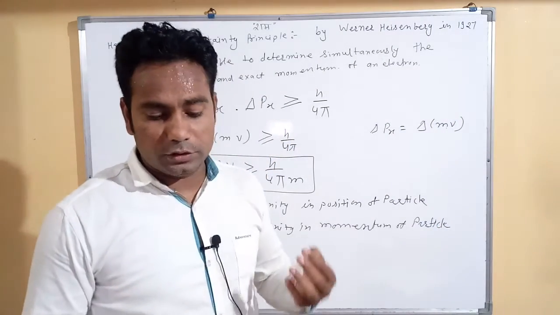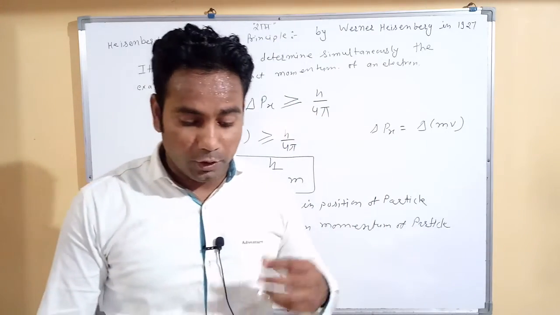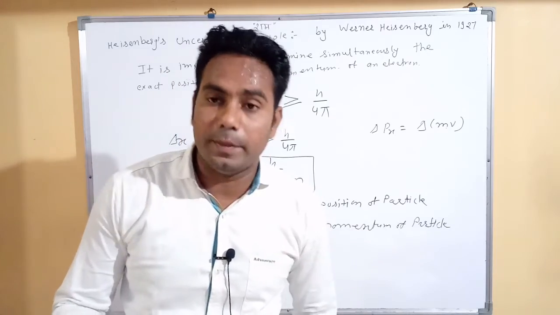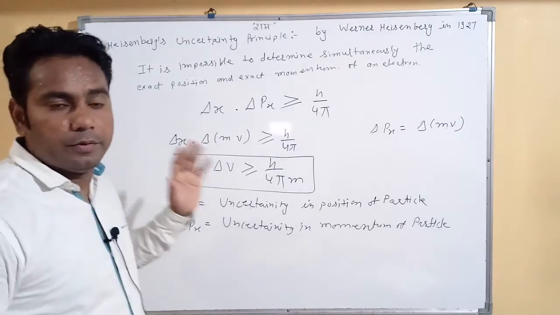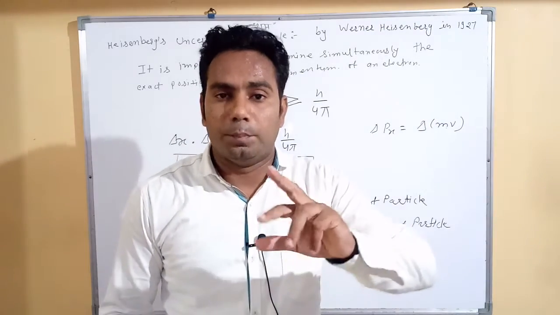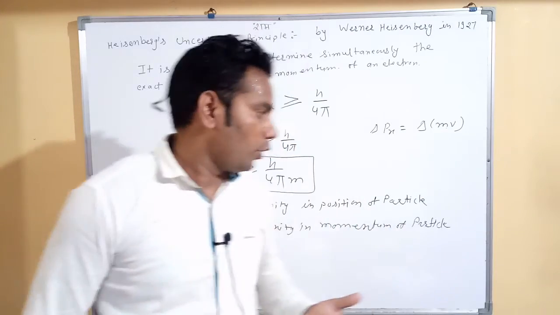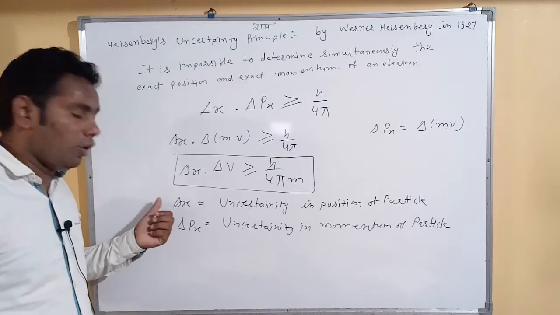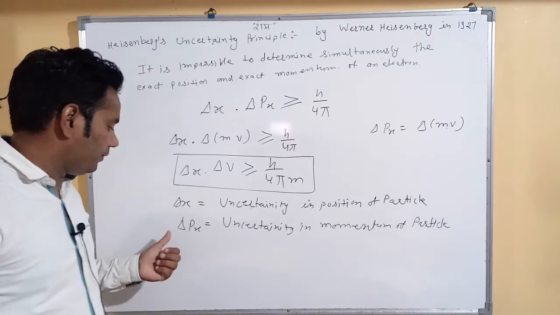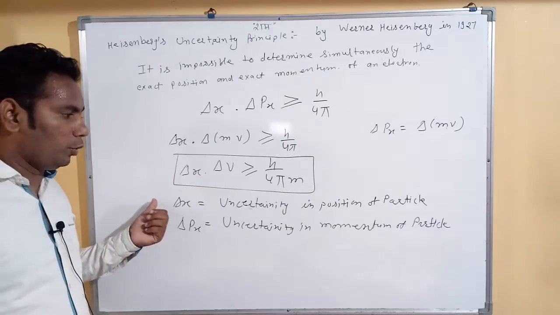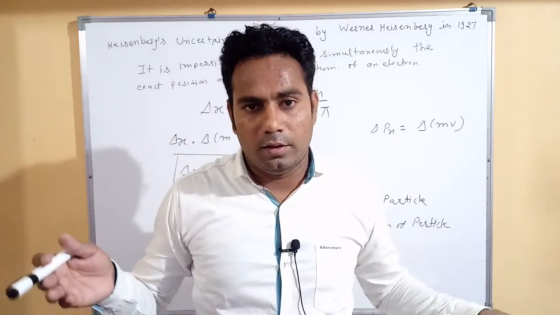If the position of the electron is known with a high degree of accuracy, then the velocity of the electron will be uncertain. If we know the position of the electron with high accuracy, we do not know the momentum or speed of the electron. If we know del x, del p is uncertain, and if we know del p, the position is uncertain. We cannot determine both together.